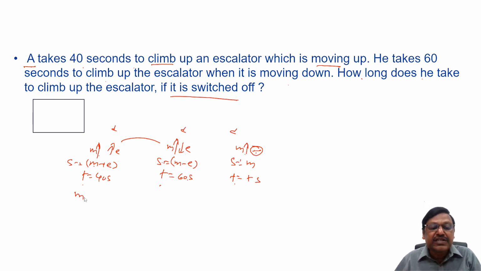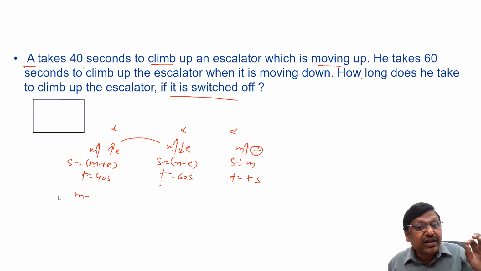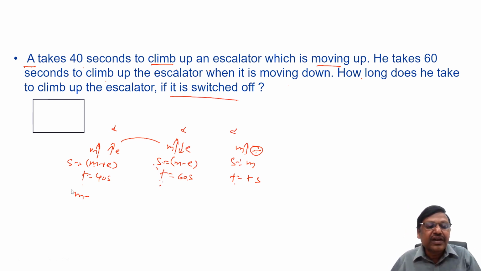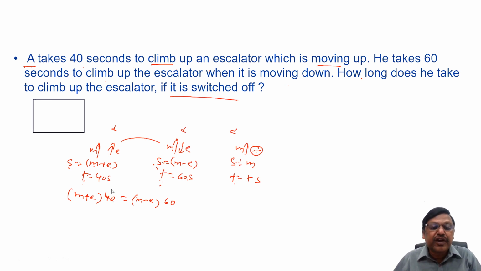Speed into time, if you remember where we started, when the distance is constant, s1 into t1 equals s2 into t2. Speed into time is distance. We are writing it: M plus E into 40 equals M minus E into 60. If I simplify, 2M plus 2E equals 3M minus 3E. If I bring M this side, 1M equals 5E. Once M equals 5E, we can substitute there.